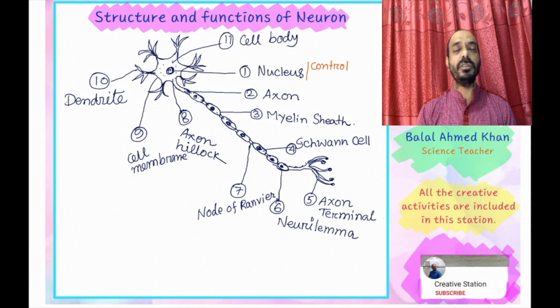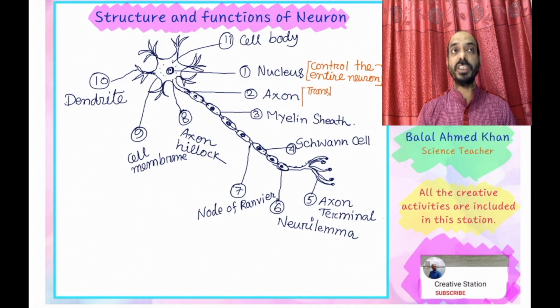Now I am going to write the functions of the neuron cell, the specific function of the different parts. First of all, the nucleus. The function of the nucleus is to control the entire neuron cell or cell body. All the activities of the neuron cell are controlled with the help of this nucleus.